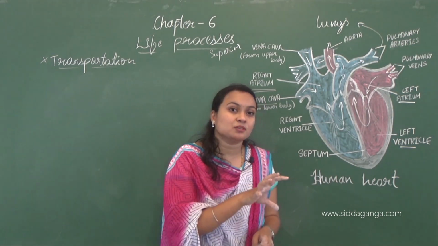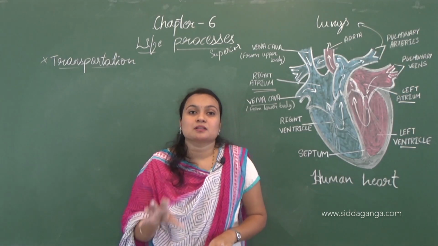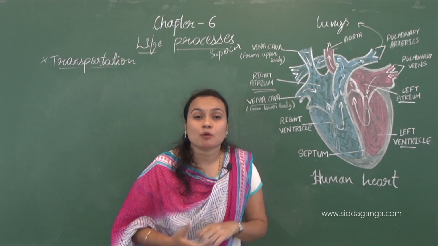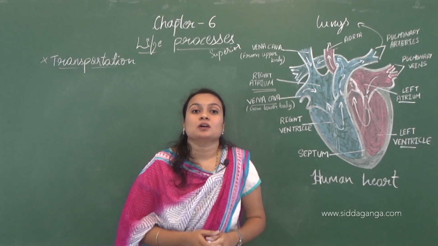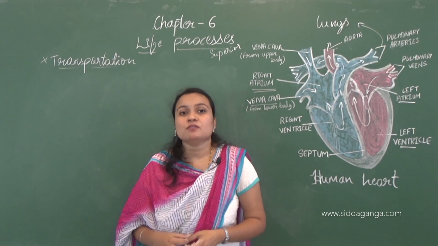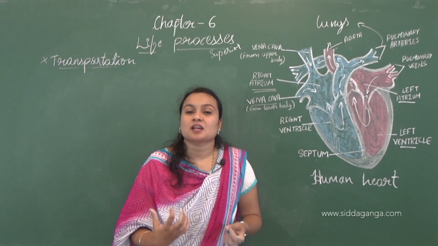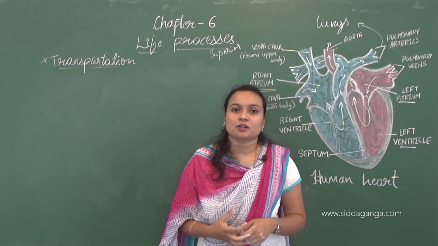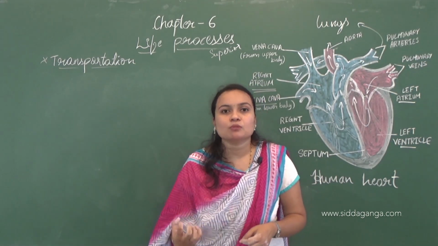Animals like birds and mammals need more energy so that they can maintain their body temperature relative to the temperature present in the environment. These types of organisms are called warm blooded. These warm blooded organisms maintain their own body temperature.